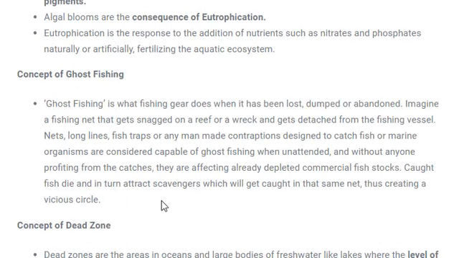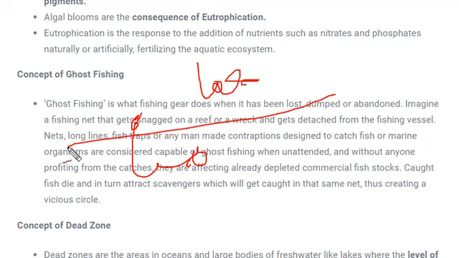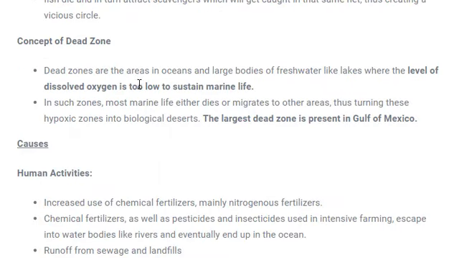Next is the concept of ghost fishing. What is ghost fishing? Ghost fishing means whenever fishermen go for fishing and accidentally lose their nets from their boats, these nets get stuck somewhere at the bottom of the ocean bed and are left unattended. No one uses or checks that trap because it has been lost. So whenever fishes get trapped in these nets and they are unchecked, they die, and it affects aquatic life very drastically.